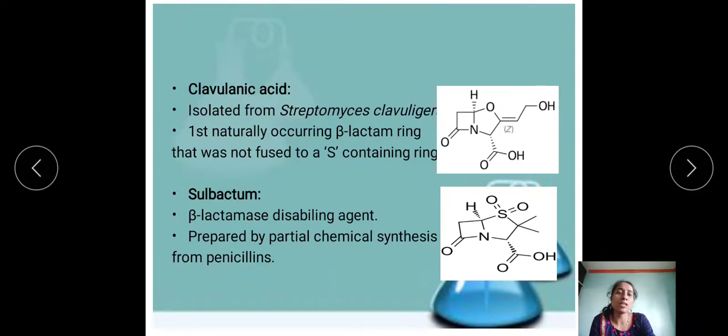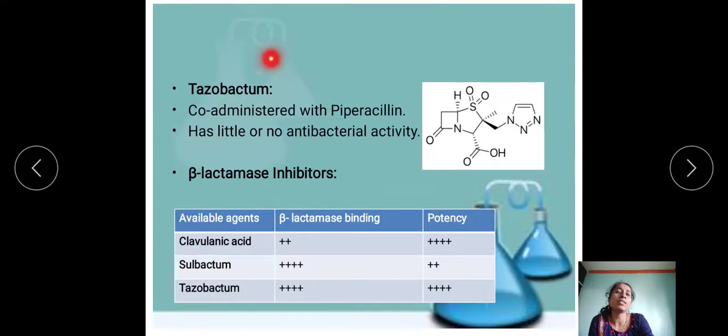For example, there are three examples of beta-lactamase inhibitors. The first one is clavulanic acid, which is isolated from Streptomyces clavuligerus, and is the first naturally occurring beta-lactam ring that was not fused to an S-containing ring. Instead of this sulfur over here, we have oxygen. Okay. Then sulbactam. Actually, sulbactam is a beta-lactamase disabling agent, and it can be prepared by partial chemical synthesis from the penicillins. And the third example is tazobactam.